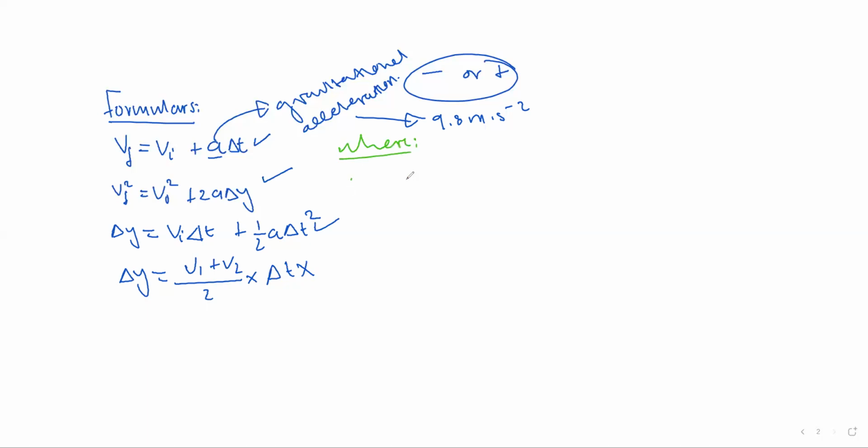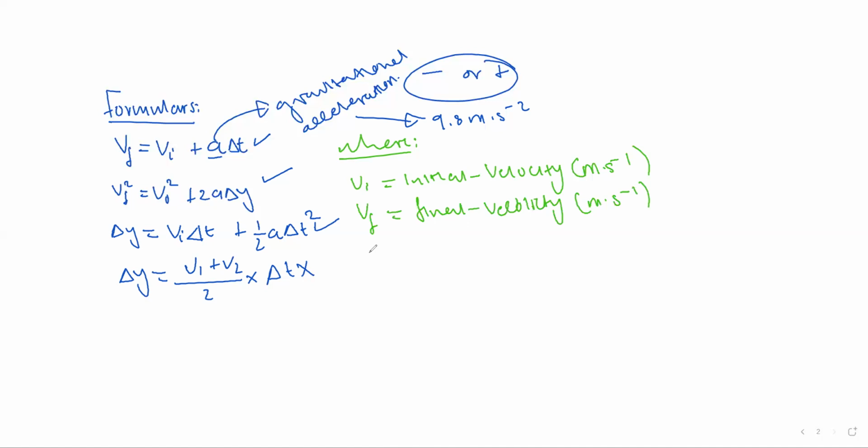Vi is initial velocity, and your initial velocity is always in meters per second. If given kilometers per second, convert that into meters per second. So you have to know them. This is final velocity, and velocity is measured in meters per second.